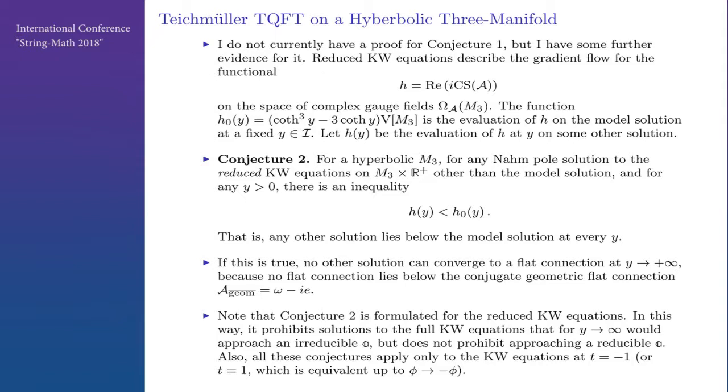And we are careful here. In fact, this is true for reduced Kapustin-Witten equations, but not for the full equations. And that subtlety does not prohibit approaching a reducible flat connection at infinity, which would be too much to ask for. And also, this is only for t equal to ±1, of course.